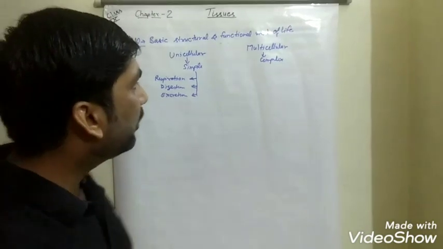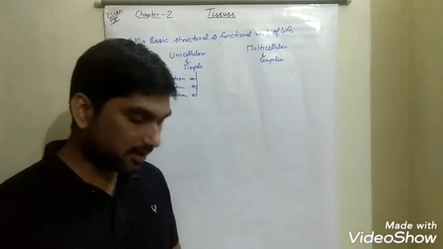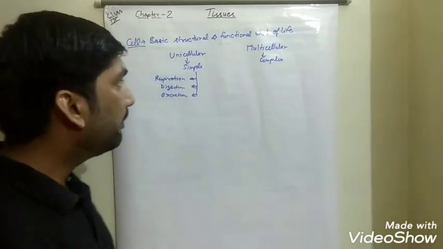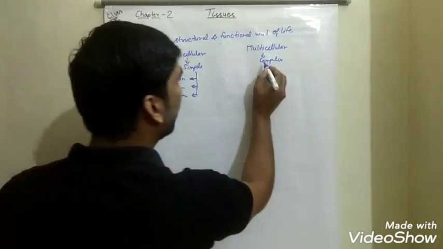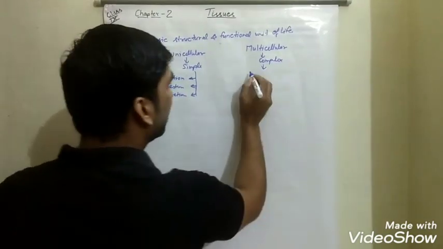But multicellular organisms have a very complex structure, because they are made up of multiple cells.